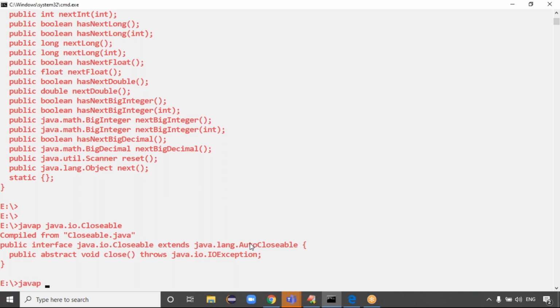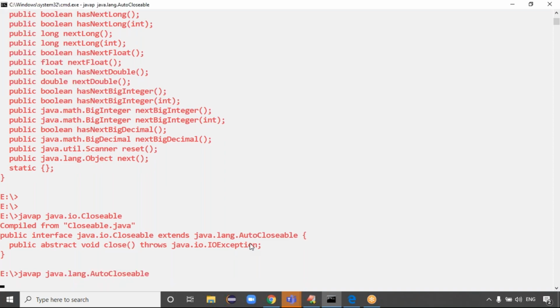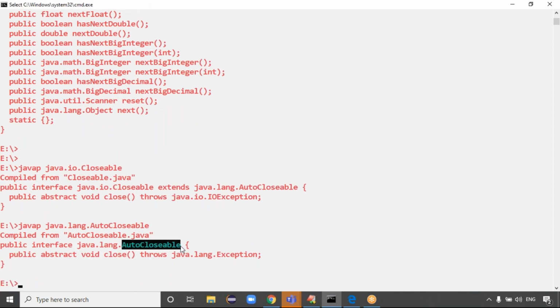Guys, if you want, you can check the close method. javap java.lang.AutoCloseable interface. This AutoCloseable interface is the root interface, guys, which contains the close method. Guys, observe one point here. My Scanner class is implementing which interface? Closeable interface, extending the AutoCloseable interface. Basically, the close method is from which interface, guys? Here, AutoCloseable interface, right?